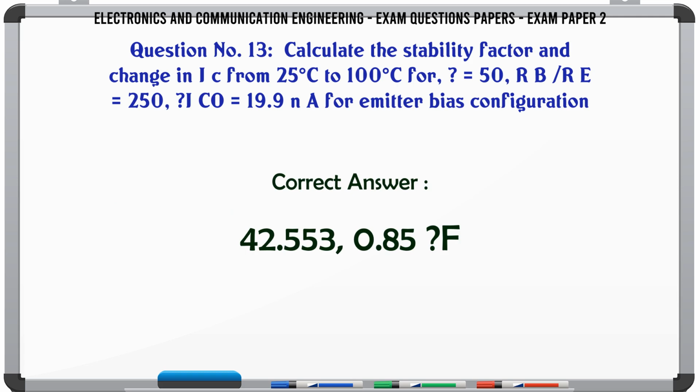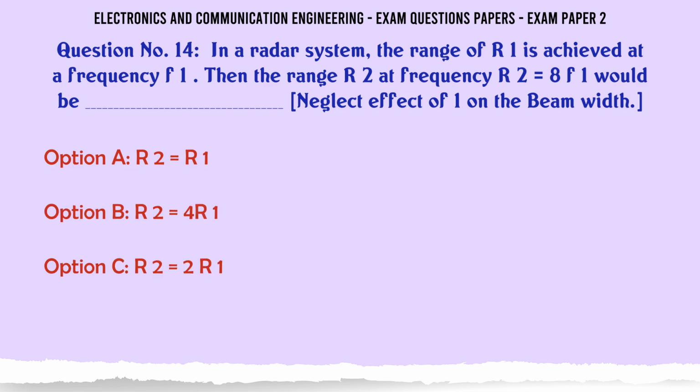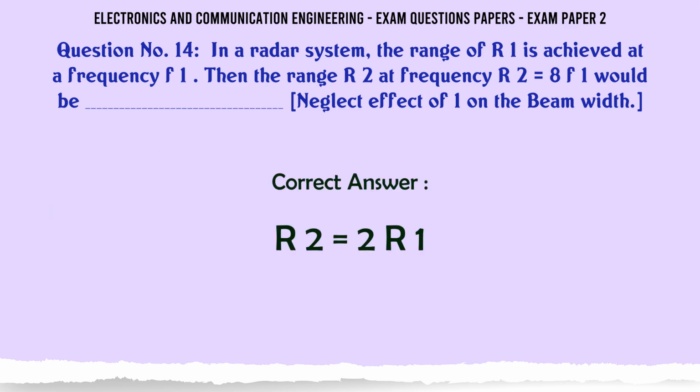In a radar system, the range R1 is achieved at a frequency f1. Then the range R2 at frequency 2f1 would be, neglecting the effect of f on the beam width: A. R2 = R1. B. R2 = R1/4. C. R2 = 2R1. D. R2 = R1/2. The correct answer is R2 = 2R1.